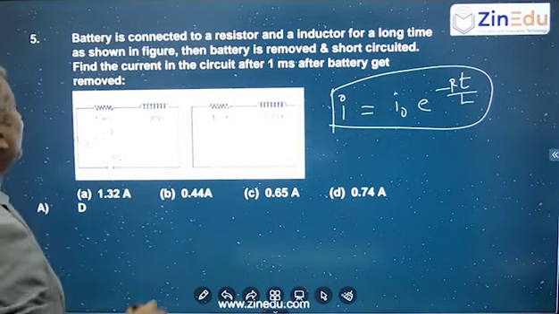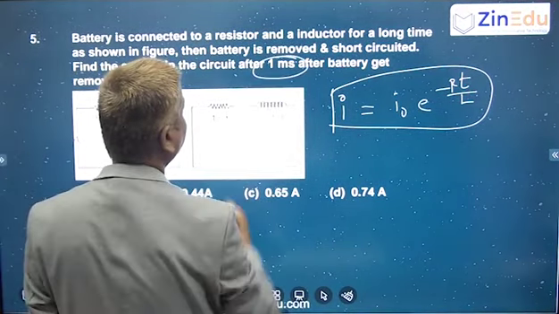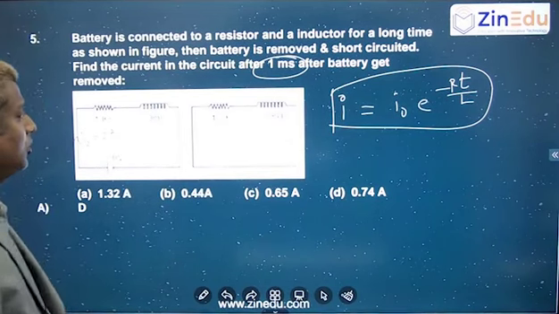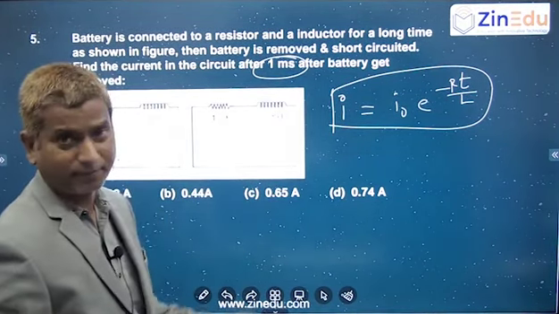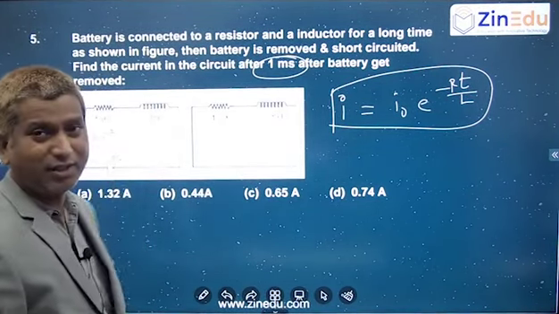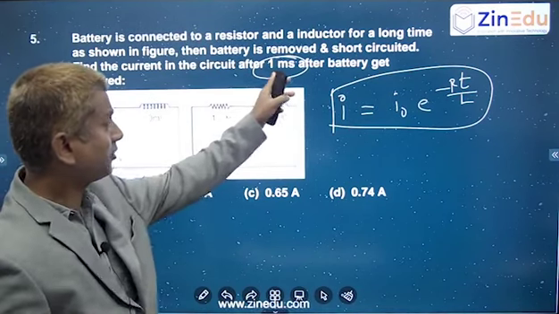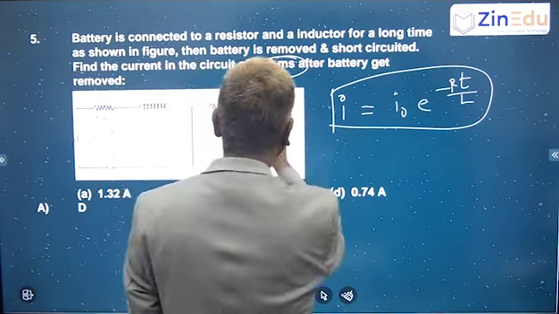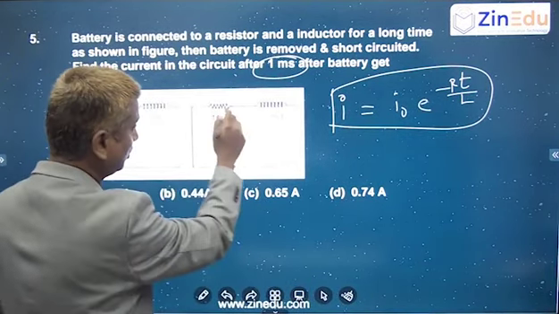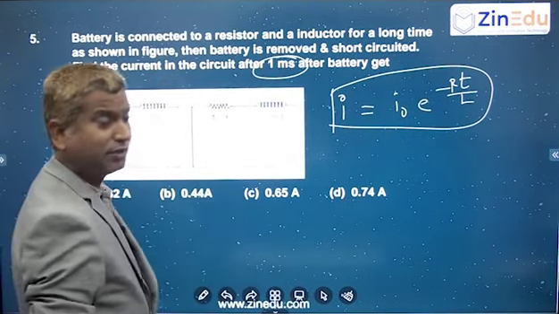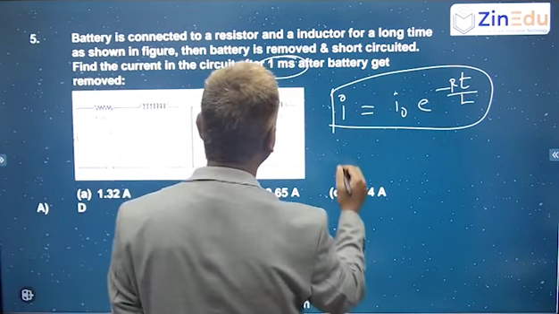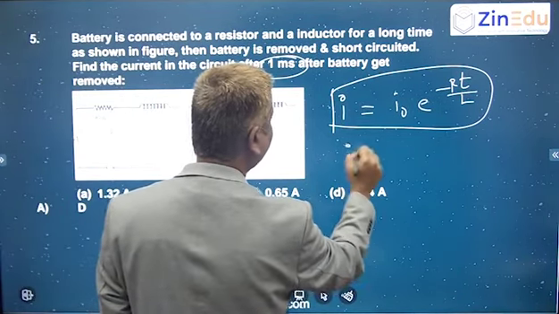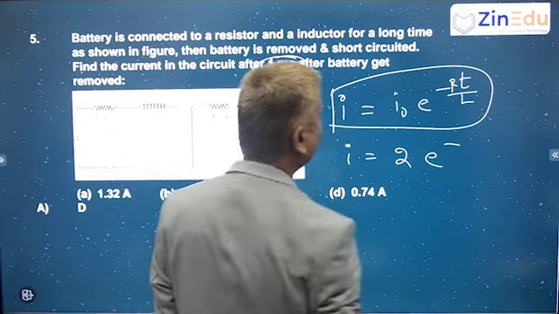They are asking what is the current in the circuit 1 millisecond after the battery is removed. Once the battery is removed and you are short circuiting, after 1 millisecond, what will be the current? Now it decreases from 2 to 0. So after 1 millisecond, how much is it going to decrease? You have to find the current: 2 into e power minus R t by L.